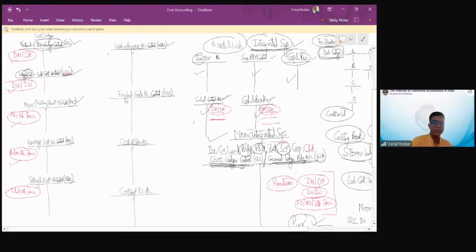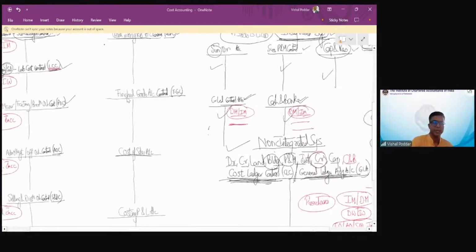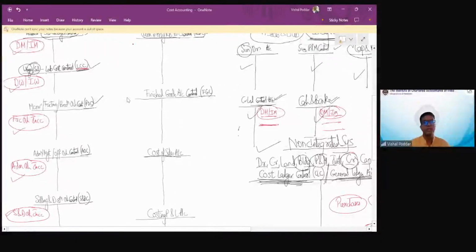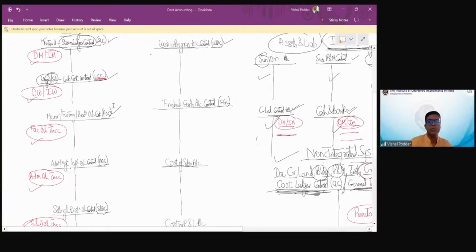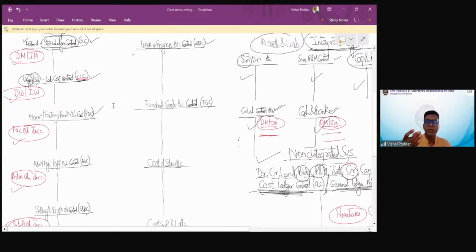Now, just be very attentive. Till now, whatever entries I was passing are similar to what you have been doing in financial books, that you are firstly incurring the expense. So all these entries are for incurring expense. The only difference is in the names of the accounts. Otherwise, the transaction is there even in financial books, what we are studying now in cost accounting books.